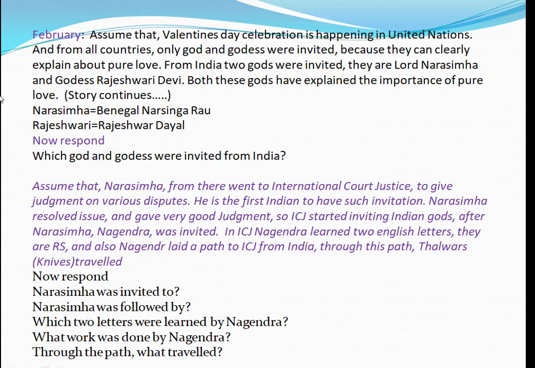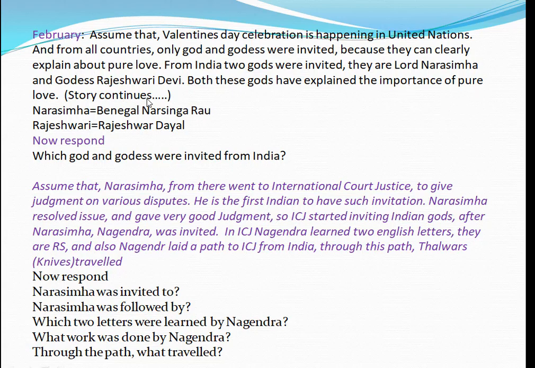Next, February. Assume that the Valentine's Day celebration is happening in the United Nations, and from all countries only God and Goddess were invited, because they can clearly explain about pure love. So on February 14th, everyone has to speak in the United Nations. Who were invited? Only God and Goddess. So from India, two gods were invited. They are Lord Narasimha and Goddess Rajeshwari Devi. Narasimha was invited as well as Rajeshwari Devi. Both these gods have explained the importance of pure love.